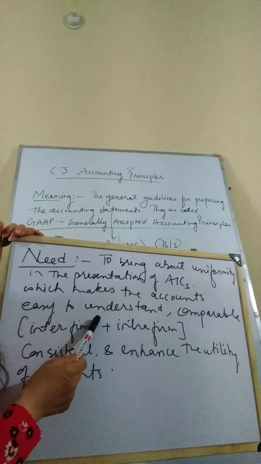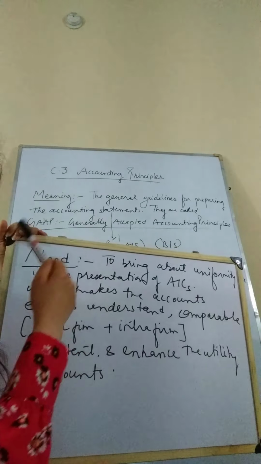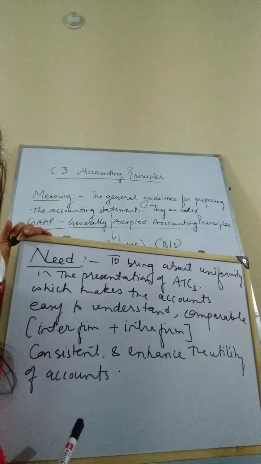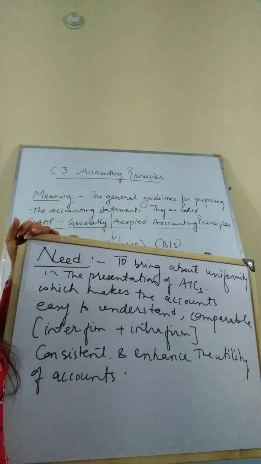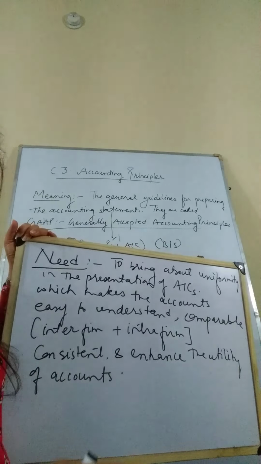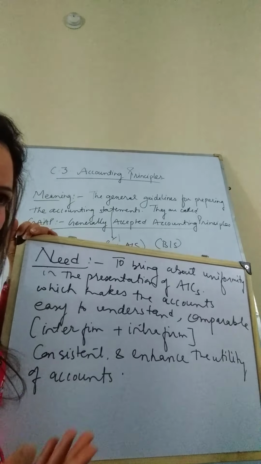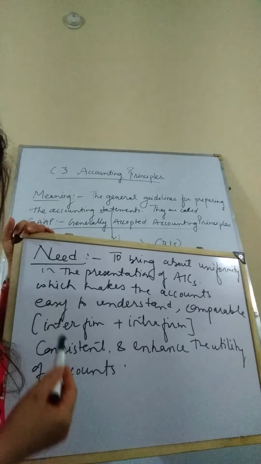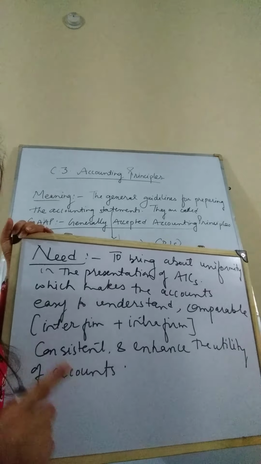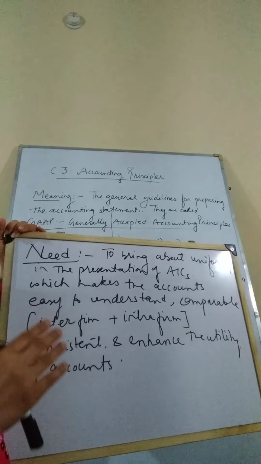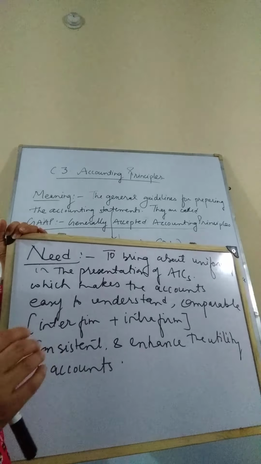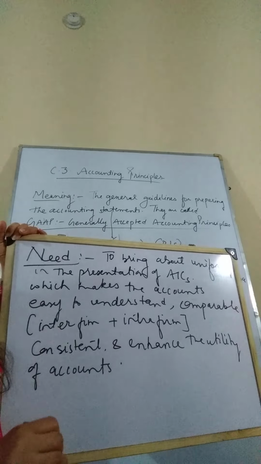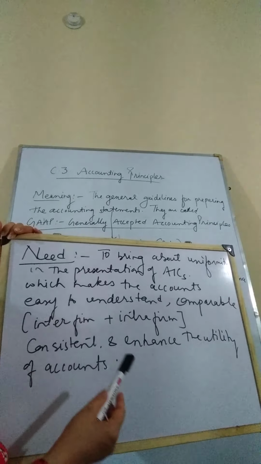Why is this uniformity required? In order to make the accounts easy to understand. And also comparability. If I am making my accounts in a different language and other people are making their accounts in a different language, it will be very difficult to compare. What kind of comparison? Both. Intra-firm comparison also and inter-firm comparison also. So there has to be uniformity, which will be brought about only by following the accounting principles.